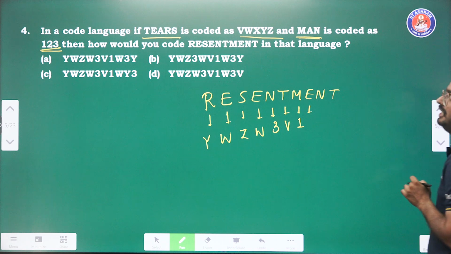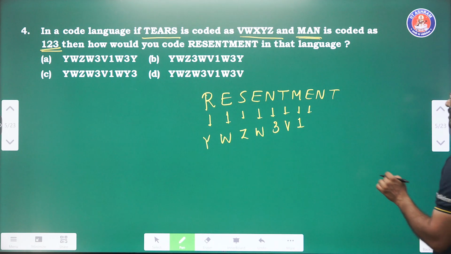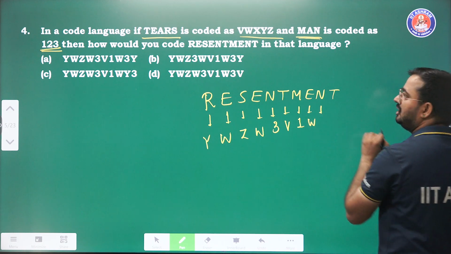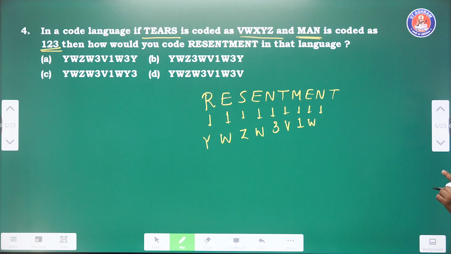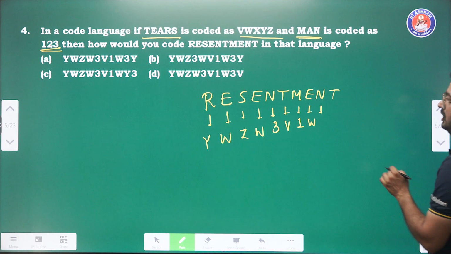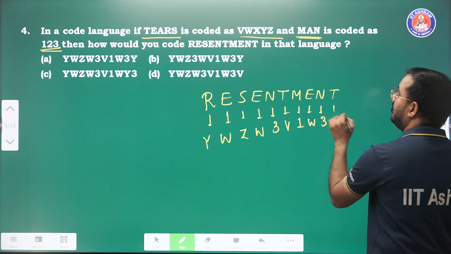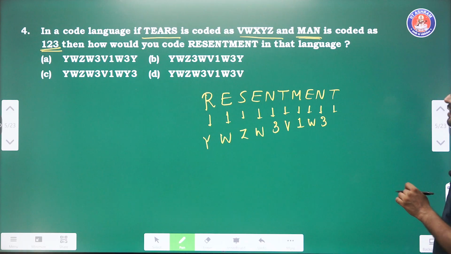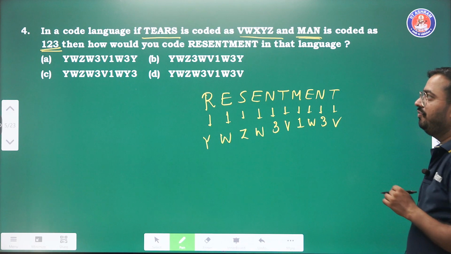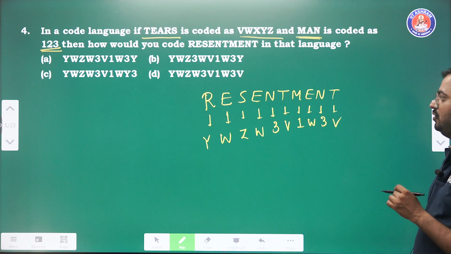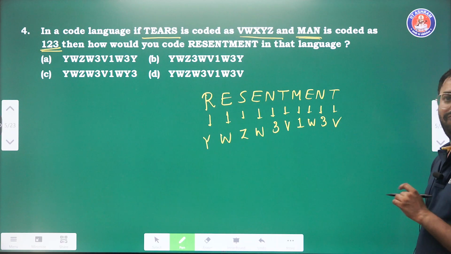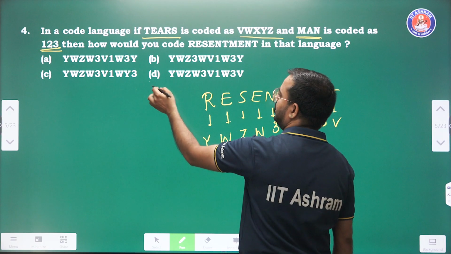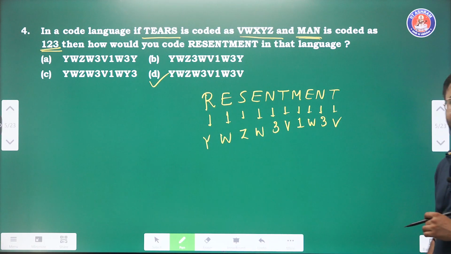In place of E, W. In place of N, 3. And in place of T, V. V, W, Z, W3, V1, W3V. So option number D is the right answer.